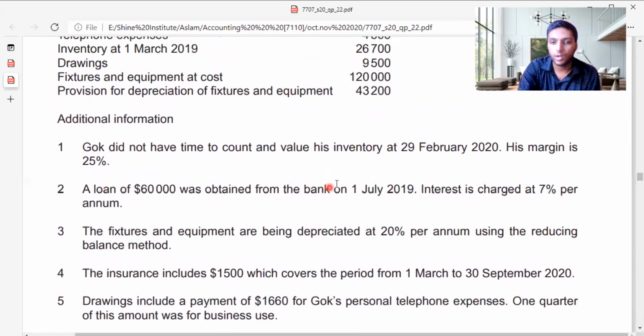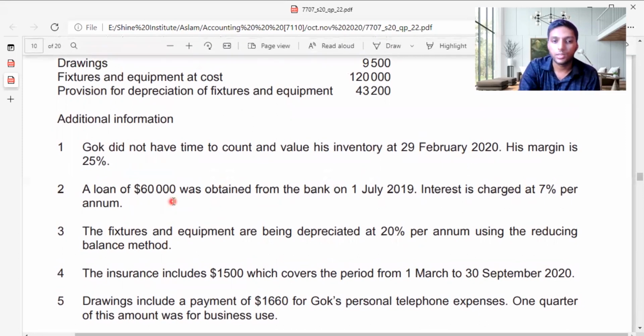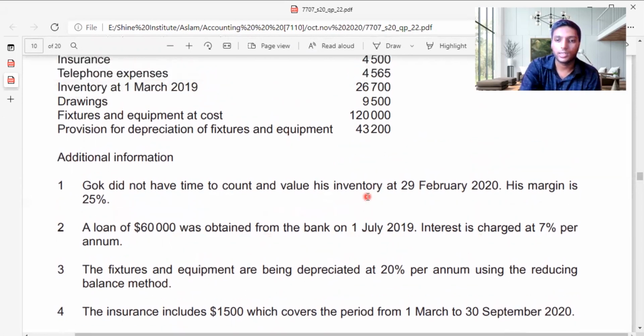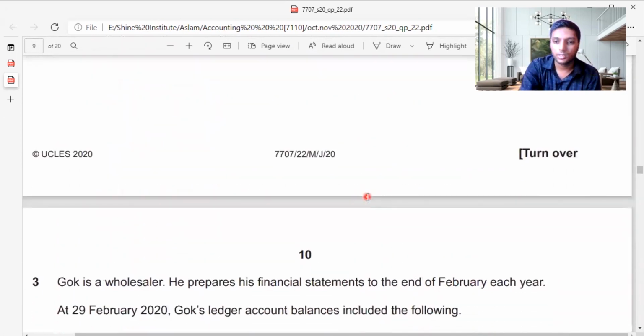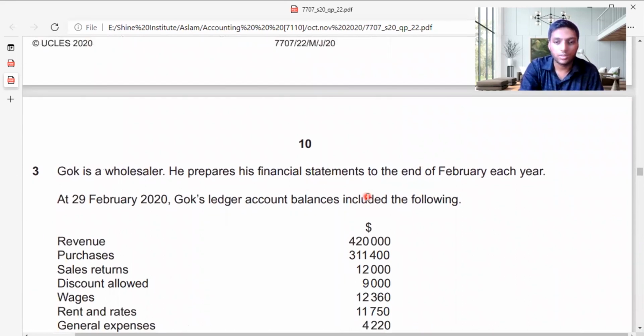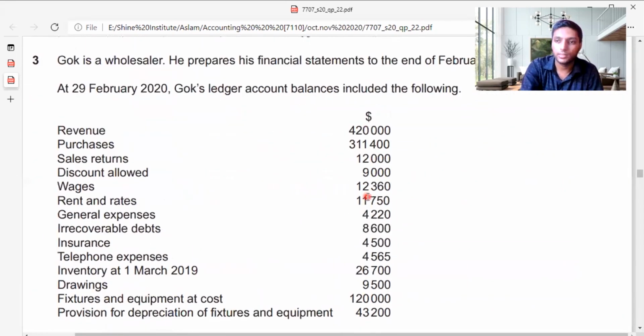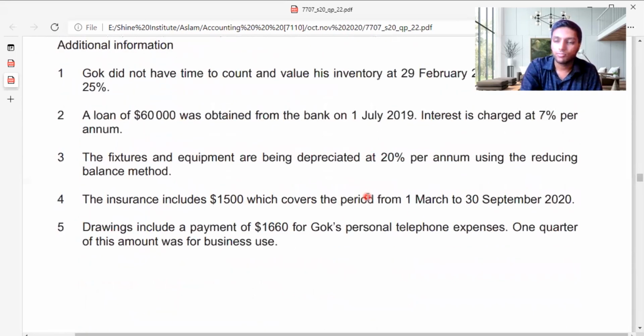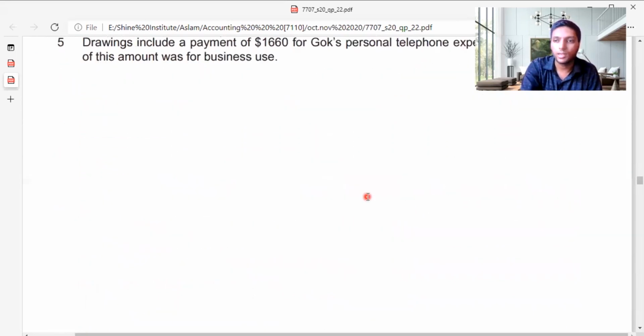Gok did not have time to count and value his inventory at 29 February 2020. His margin is 25%. A loan of 60,000 was obtained from the bank on 1st July 2019. Interest is charged at 7% per annum. Again, you need to know when he is taking the loan. It's 1st July 2019. Let me remind you, if the year end is 29 February 2020, the year starts on 1st March 2019.